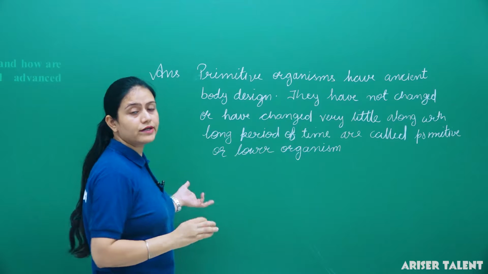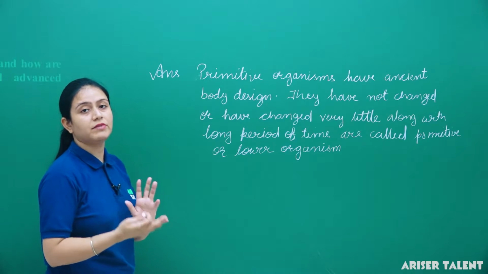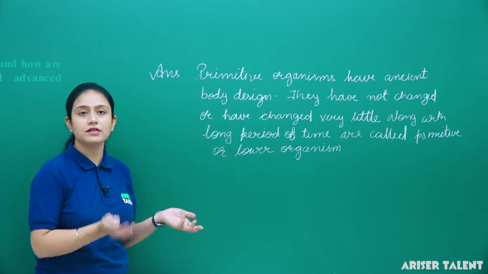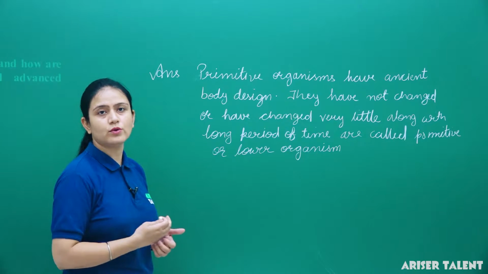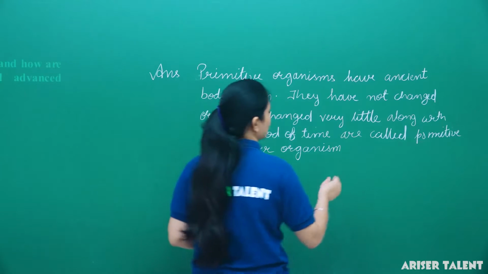Whereas the organisms which have changed with time, and have developed some special characters along with the basic one, are known as advanced organisms.